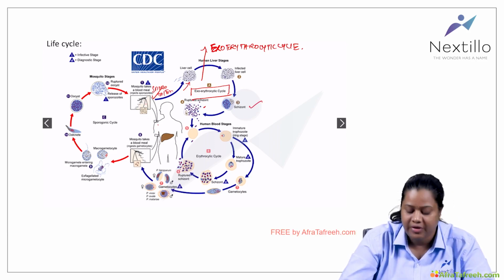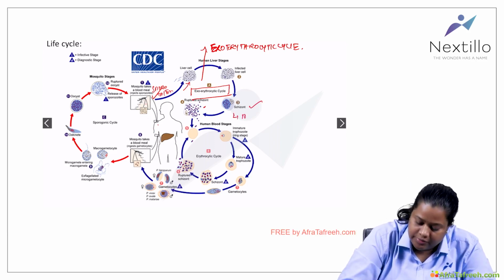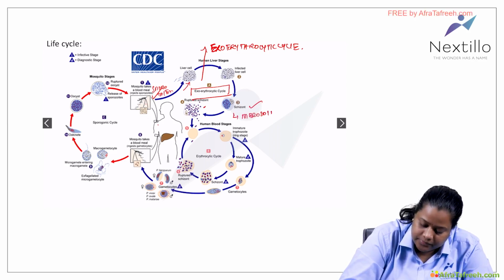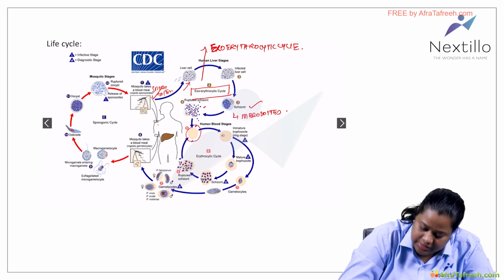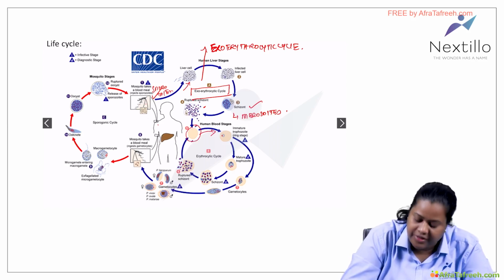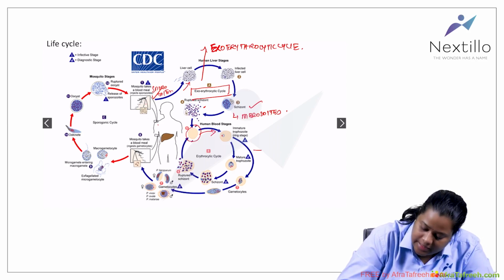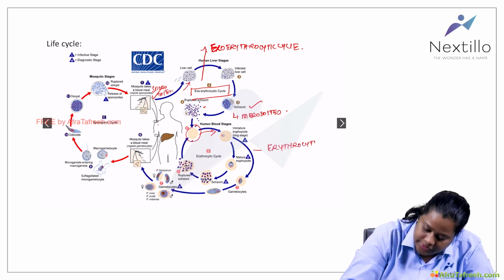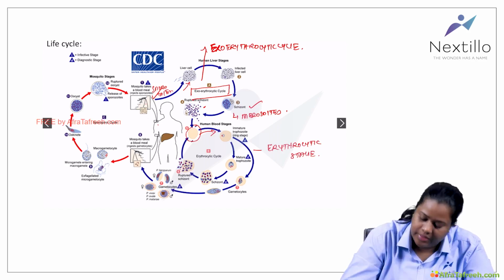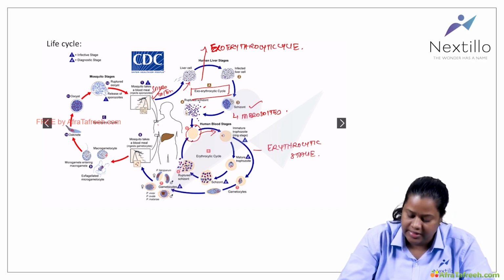Inside the schizont, we have the cells called merozoites. These merozoites will now enter the circulation, and then go and infect the circulating RBCs. This cycle is called the erythrocytic stage.